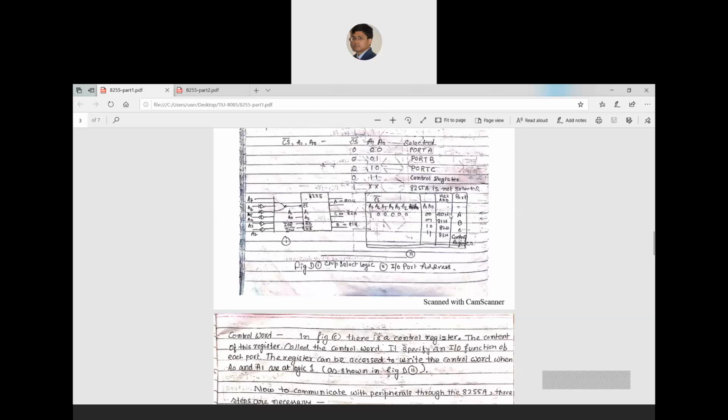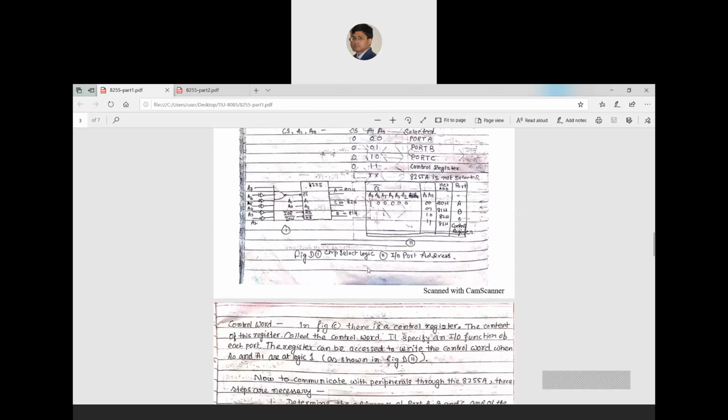The question that is asked is, for this configuration, find out the port address of A, B, C and control register. So you can understand how you can find out, from the given configuration, the port address for this 8255 chip.